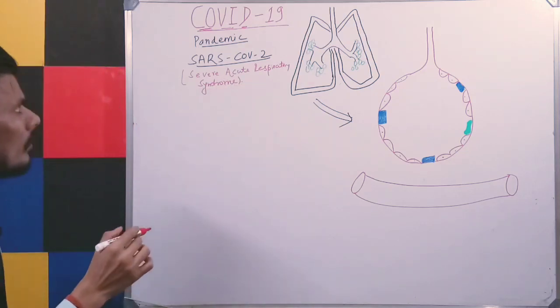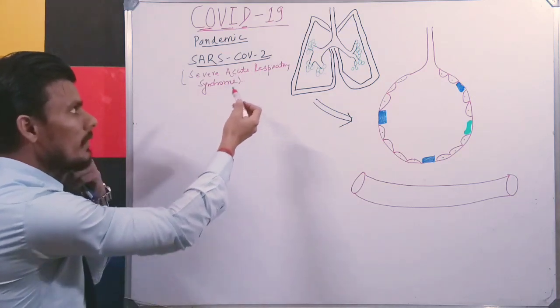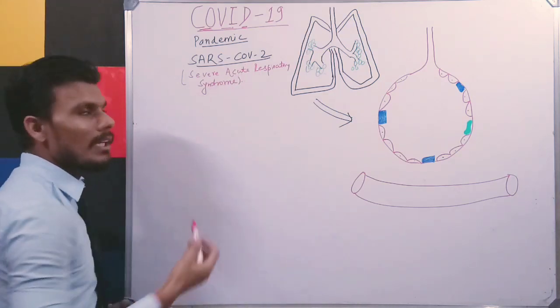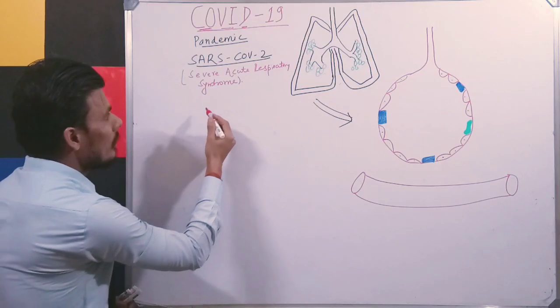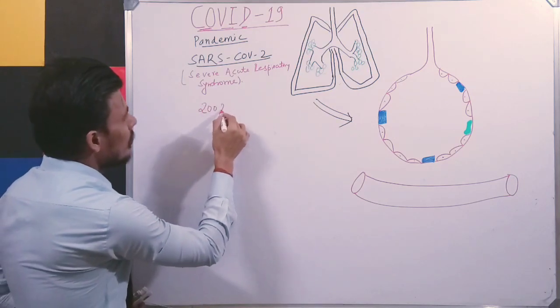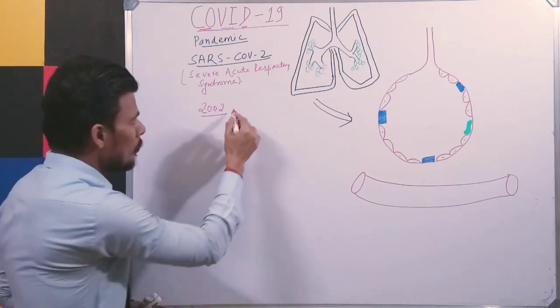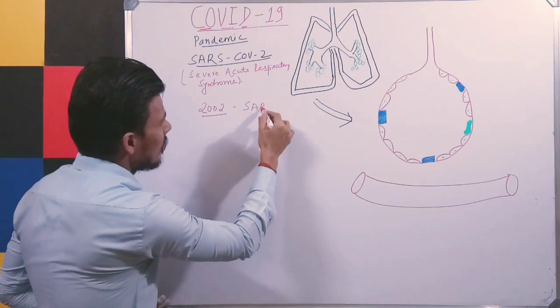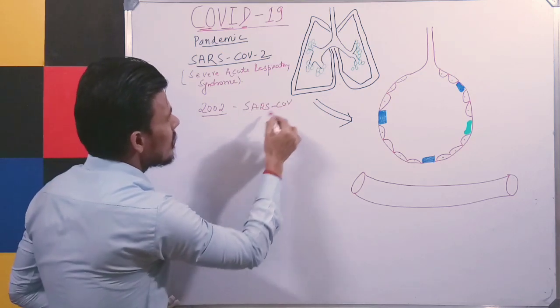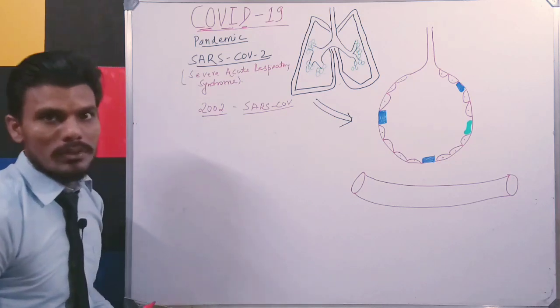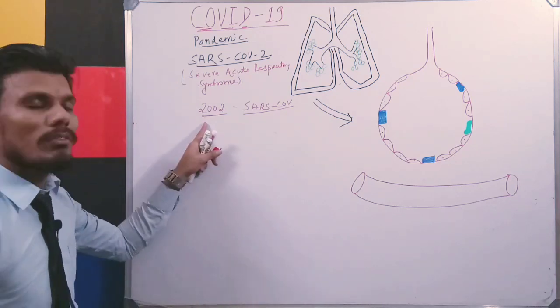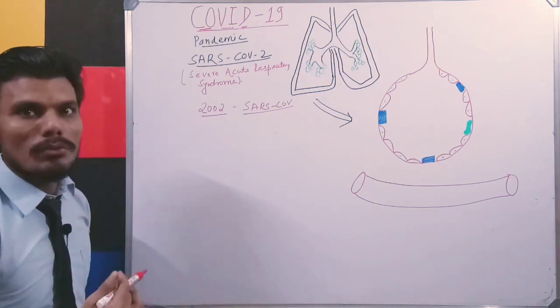Now, why is it called SARS coronavirus 2? In 2002, the SARS coronavirus was observed or reported, but after that there was no new case.